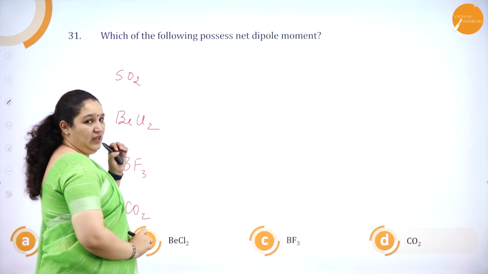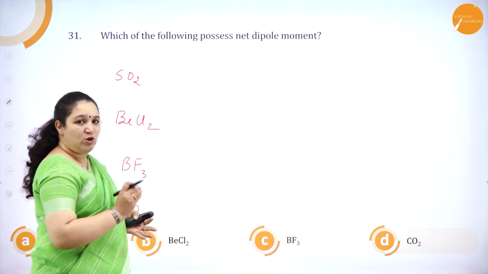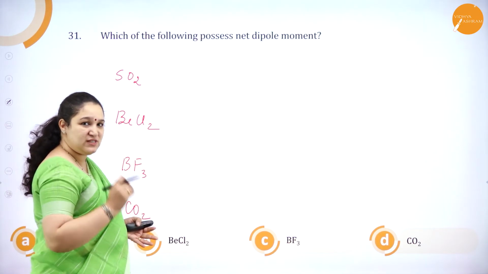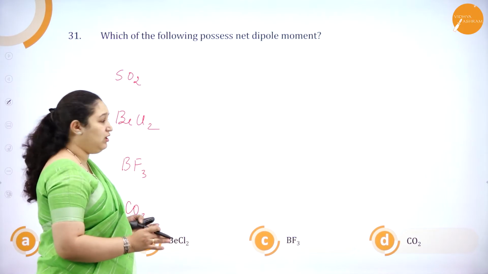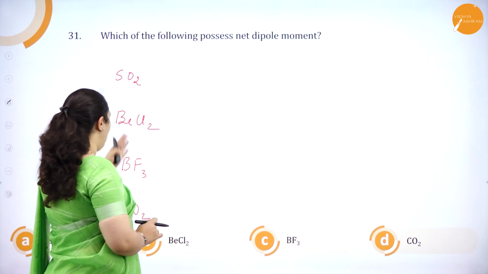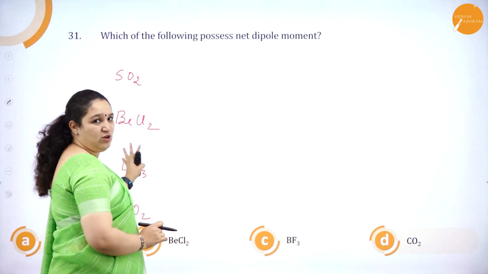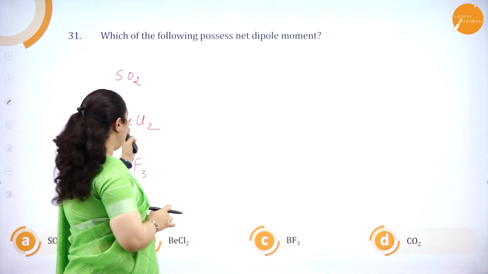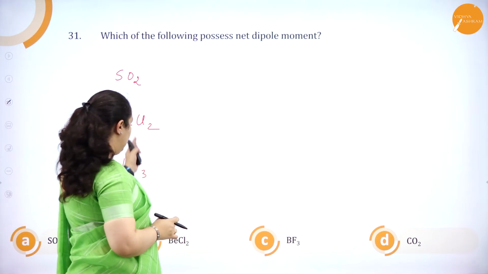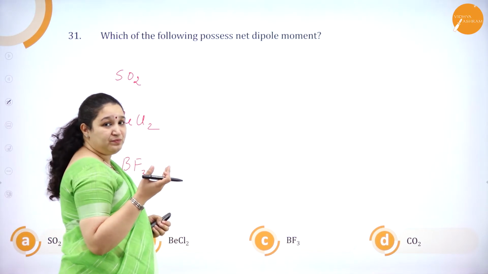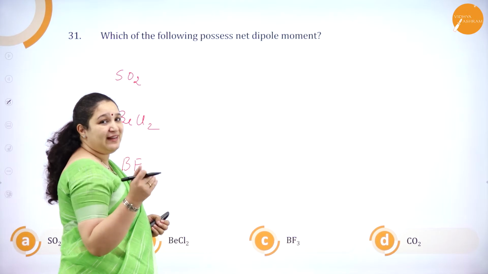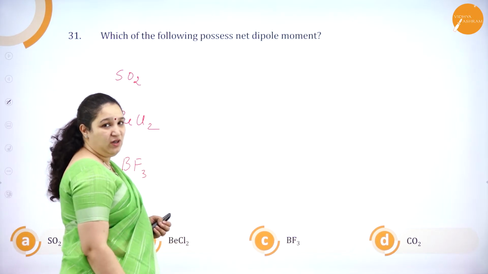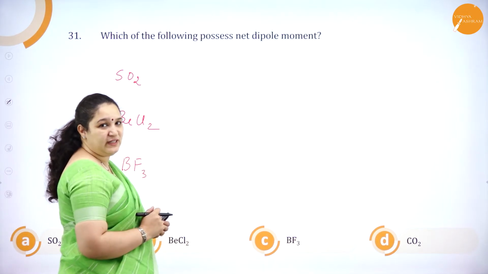If you remember what you have studied for your boards in the NCERT textbook, you can tell these three options have zero dipole moment because of their structure. First we'll calculate the hybridization of these and you will know the structure, and then you can tell whether it has dipole moment or not, if you do not remember what you studied in first year.